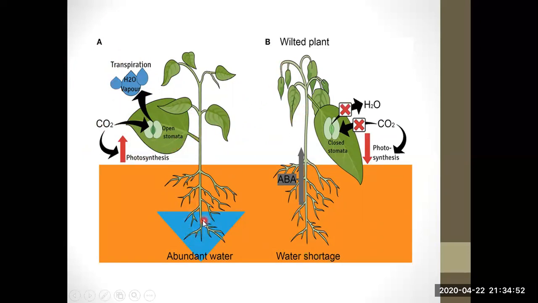The condition you see here is that when water is not given to the plant, stomata will be closed: no water, no carbon dioxide intake, and no water is excreted out of the plant body. So the plant will be wilted when you do not water it for one to two days because of shortage of water and closed stomata. Water cannot go out and carbon dioxide cannot come in, so the plant will be wilted. But as soon as you give water to the plant, stomata open and the plant will come to life itself.